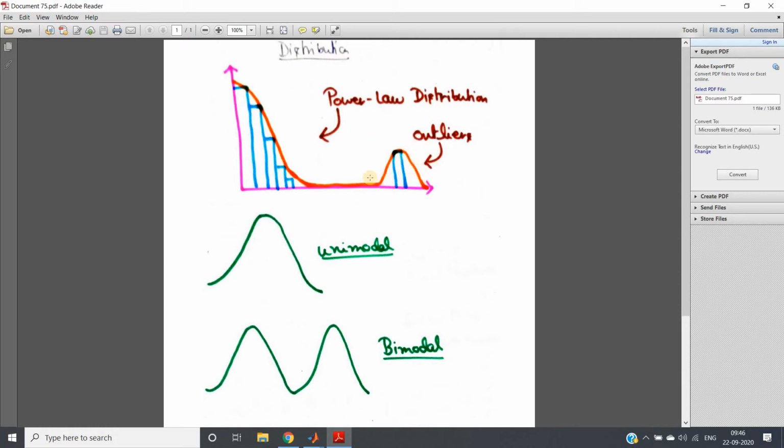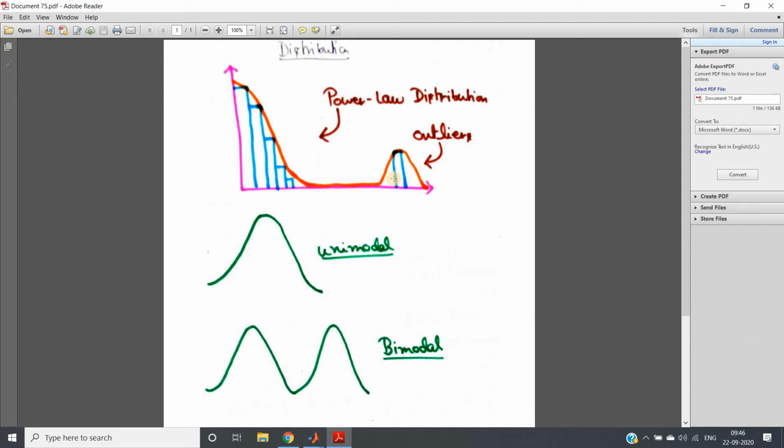So you can understand whether an outlier is present in your data set or not from the distribution of the histogram. Here we can see this is the general pattern of our overall data set, but there are some values which are far away from where the actual data is concentrated. Some data points are far away and differ from the rest of our data set. So this distribution also gives us an idea about outliers.